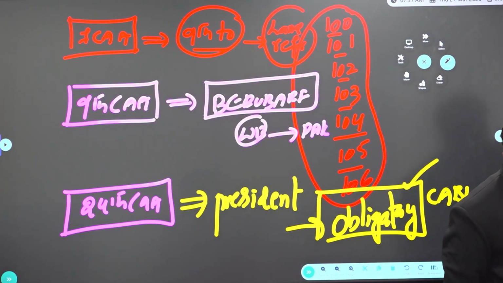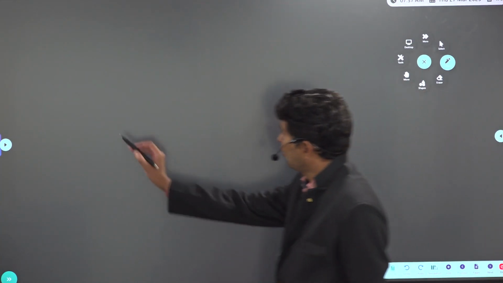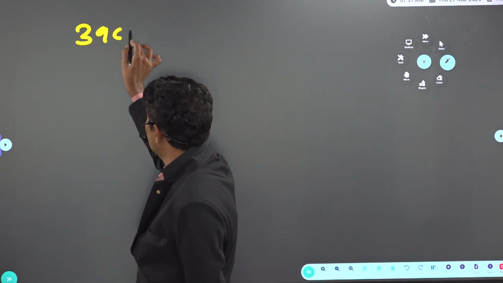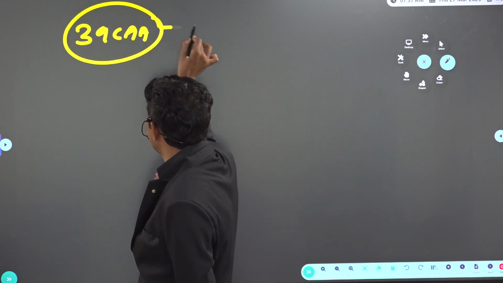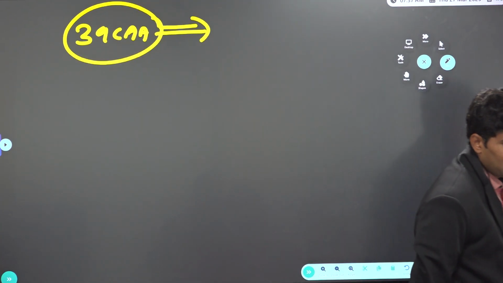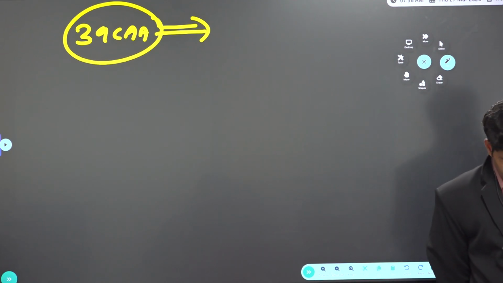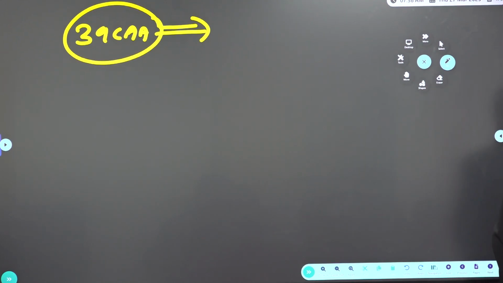After that, the 39th CAA. What is this 39th CAA, sir? Now we said, what type of election system is followed in presidential elections in India? Yes, look at the time frame.